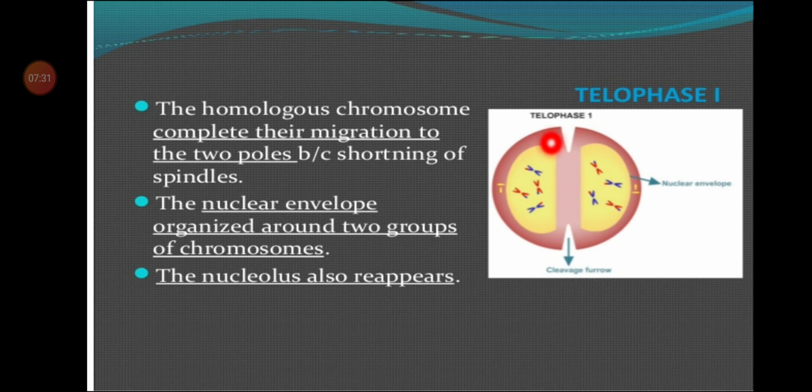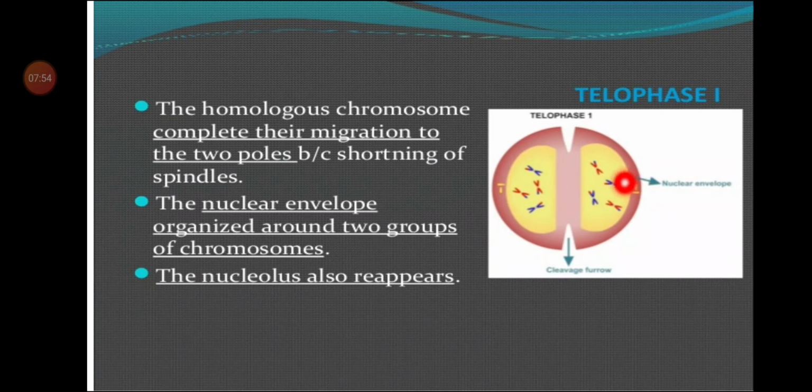You can see the chromosomes have become uncoiled and elongated. The nuclear membrane and nucleolus reappear in this telophase stage, and the two daughter nuclei are formed. You can see there are two daughter nuclei, one is this and one is this.